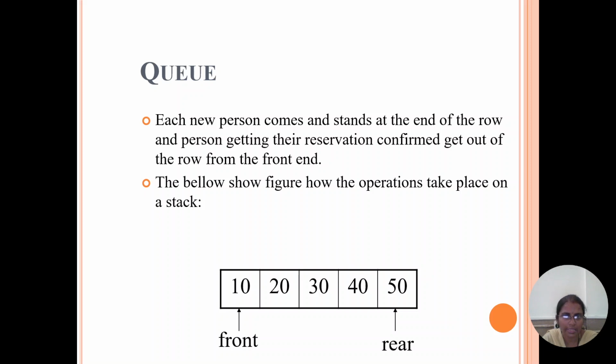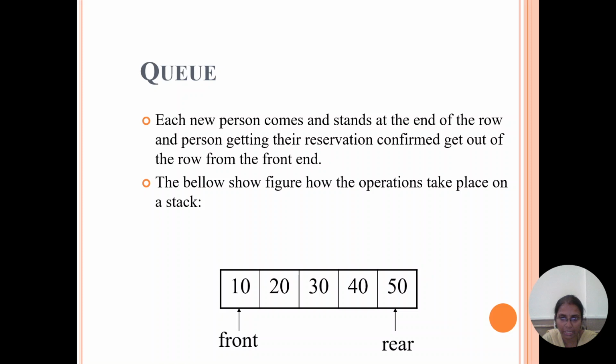In the given example, we have taken 5 elements: 10, 20, 30, 40 and 50. 50 is the last element, so it is called the rear position, and 10 is the starting element, called the front element. We have to add an element at the last position of the queue. That means we have to declare the maximum size.